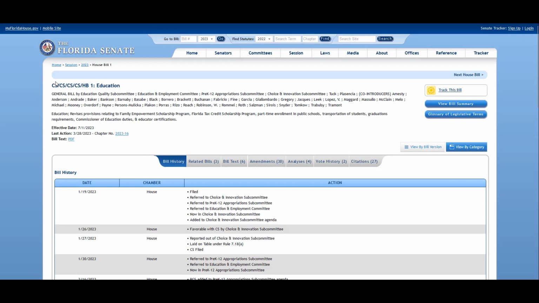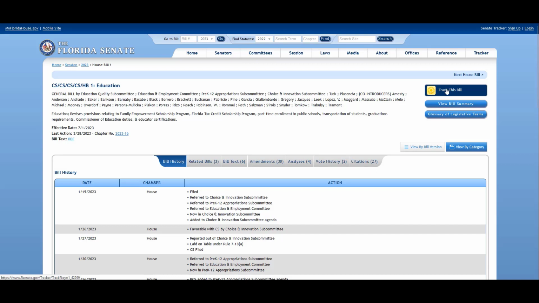And then just like we had on the House website, I have this little overview to start with. Over on the right, I could click on View Bill Summary if I wanted to do that. There's a link to the glossary of legislative terms. If anything in here confuses me, I can use that. I have a link to track this bill. This one's already become a law, so no point in doing that just for this one.